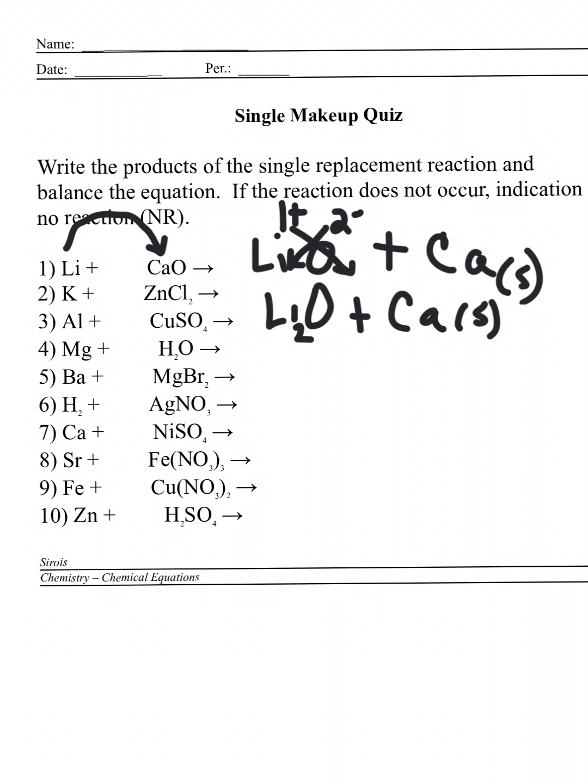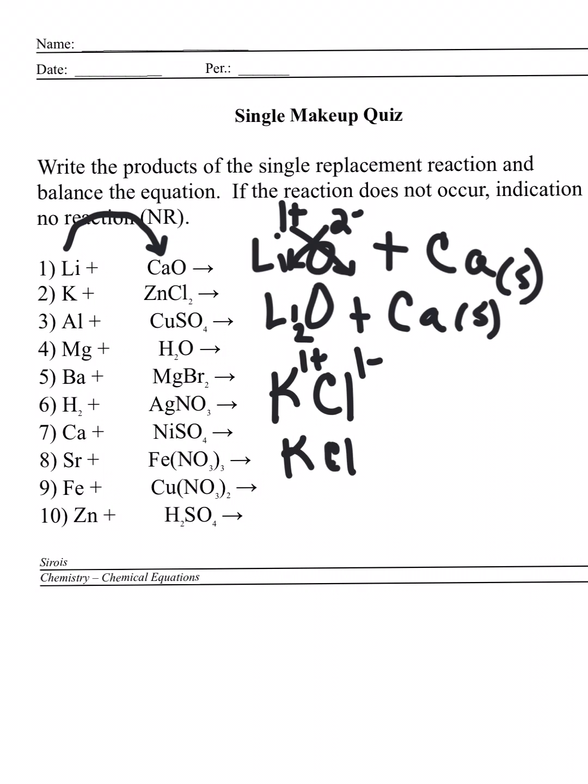So potassium. Is potassium more reactive than zinc? In order to determine that, what we need to do is just look at our reference. We're looking for, for example, potassium will replace zinc, and the new formula that you get is potassium bonded to chlorine. Since potassium has a +1 charge and chlorine has a 1- charge, the formula you get is simply KCl.